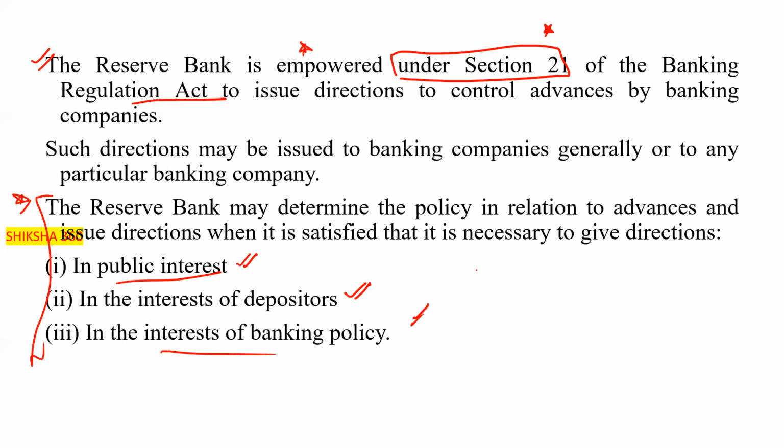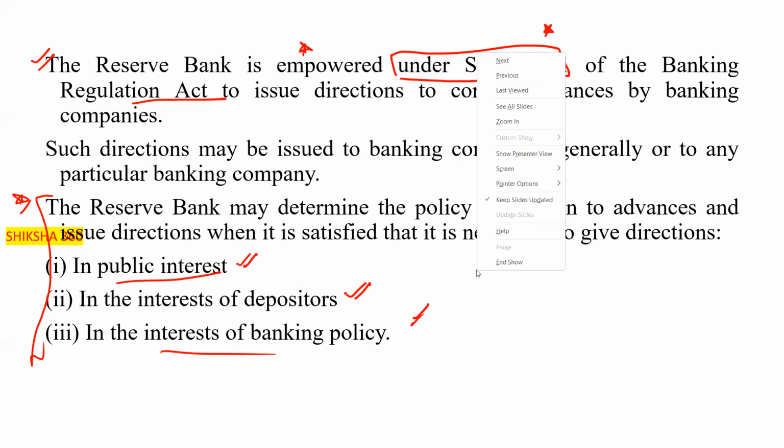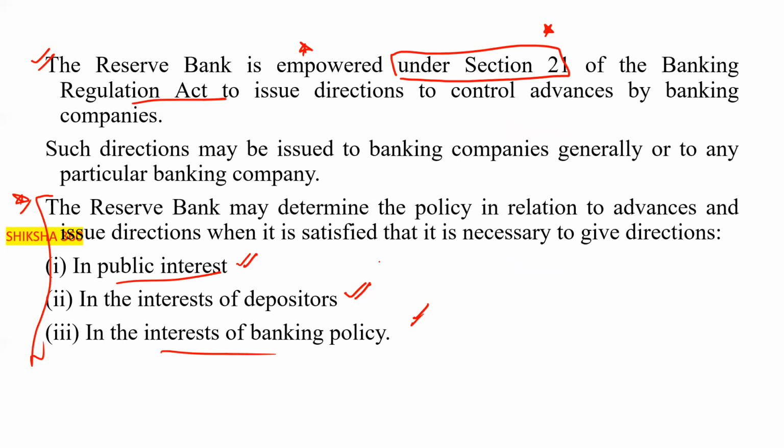So the RBI mainly issues guidelines in three cases: first, in the public interest; second, in the interest of the depositors; third, in the interest of the banking policy. You will see that the RBI has continuously increased the interest rate over the last 2 to 3 monetary policies. They enhanced it in March 2022 by 0.40.